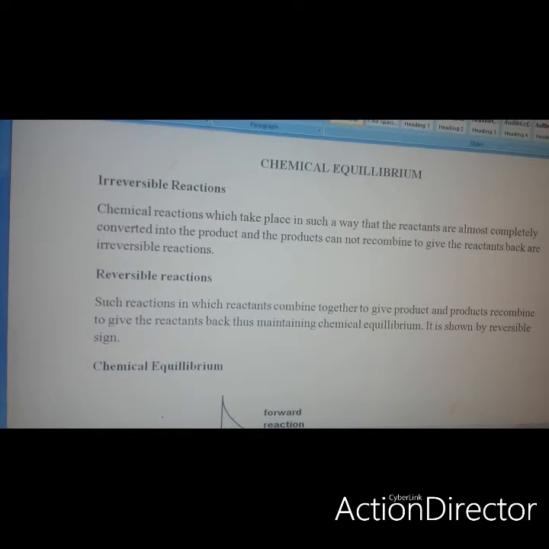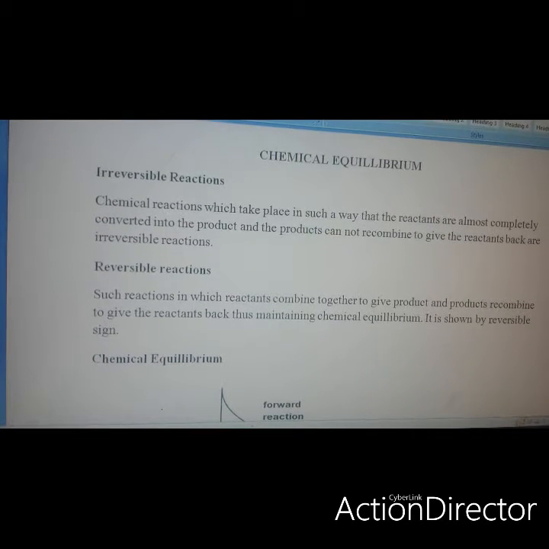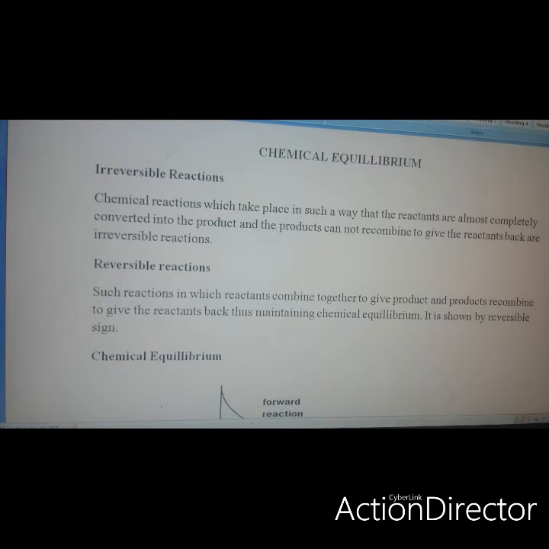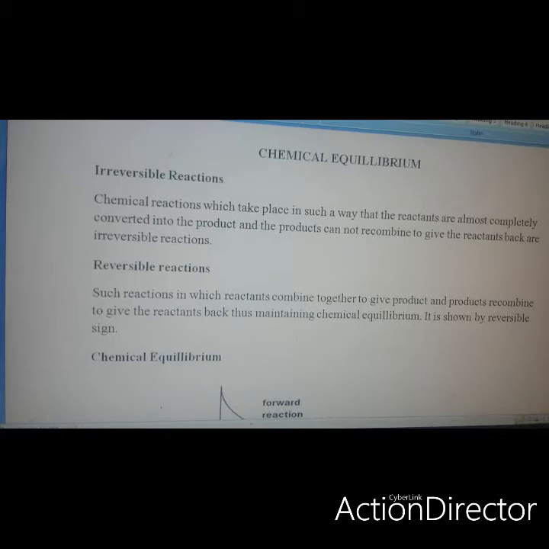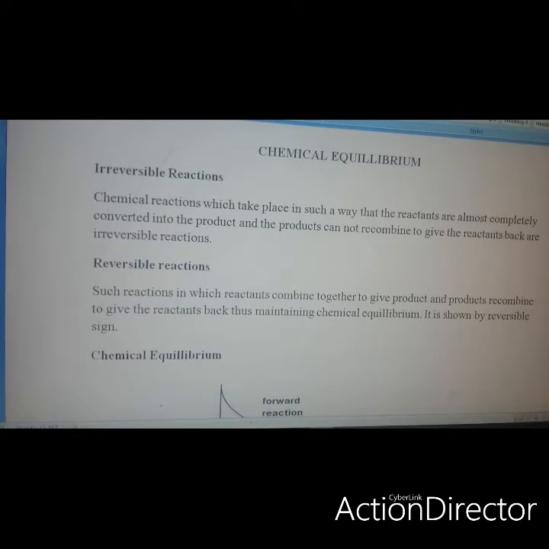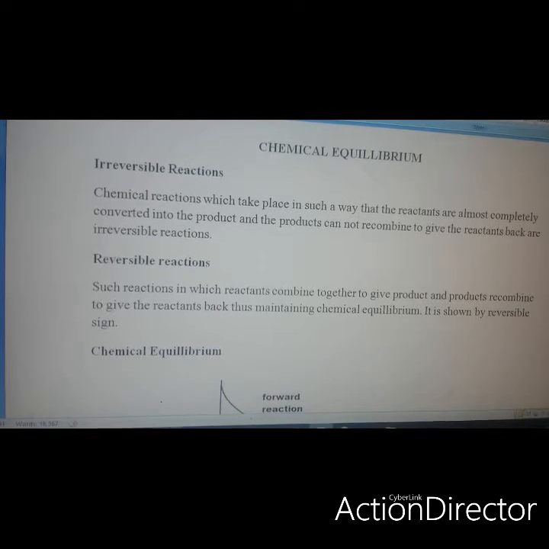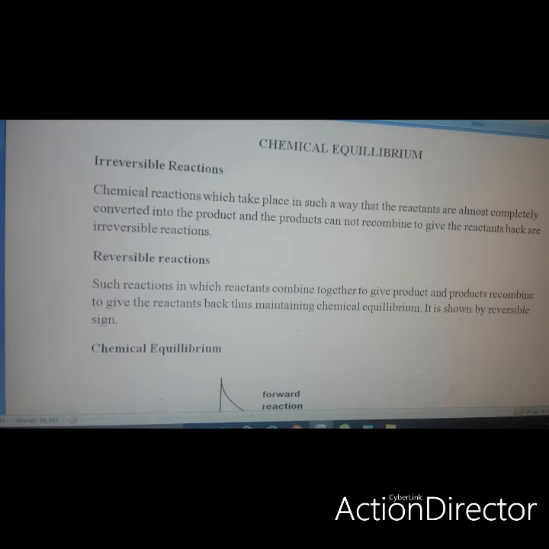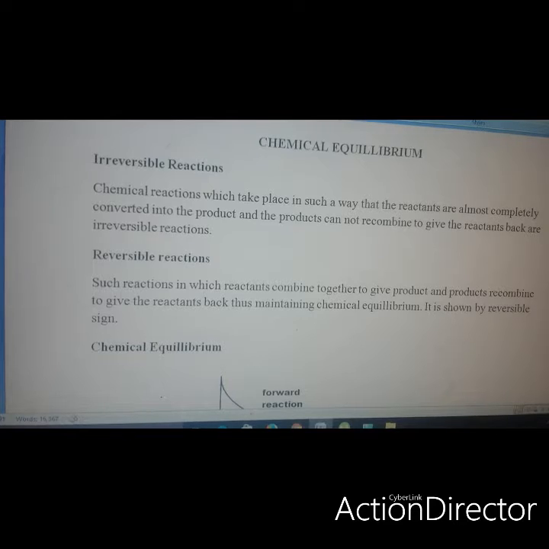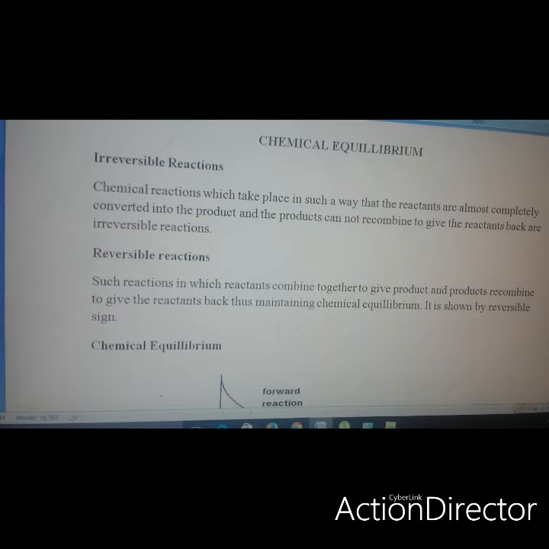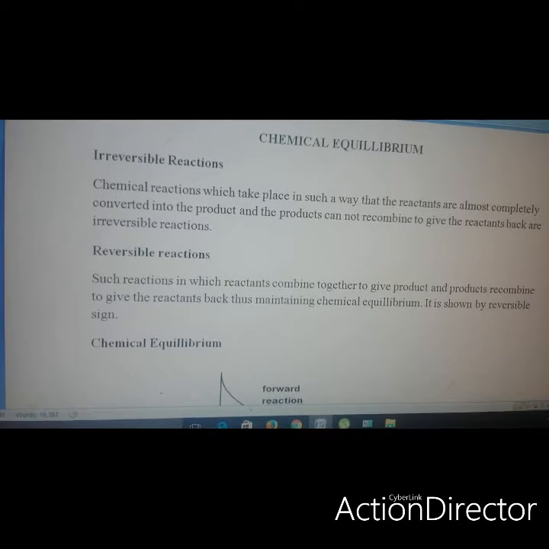Today's topic is chemical equilibrium. Now, most chemical reactions, when carried out in a closed vessel, do not go to completion. A process starts either on its own or by initiation, and it will continue for some time. After that, the reaction rate will fall, and ultimately it appears that the reaction has stopped. Although the reactants are still there, they don't appear to react anymore. So the reaction is said to be in the state of equilibrium.